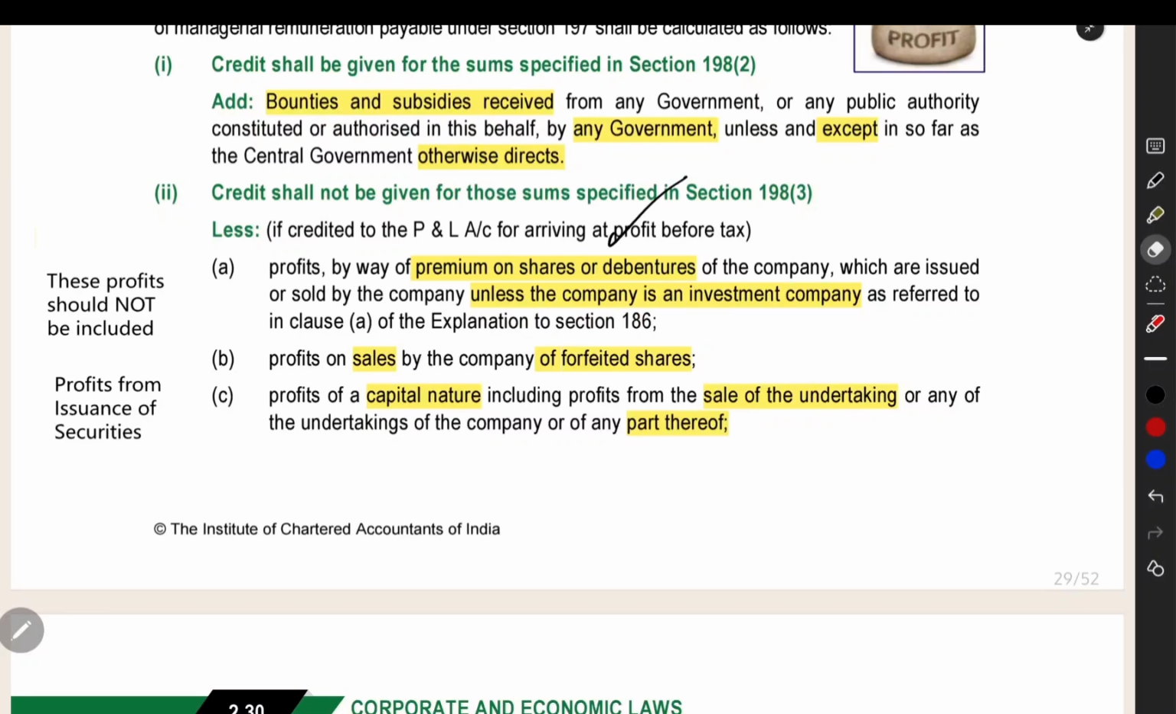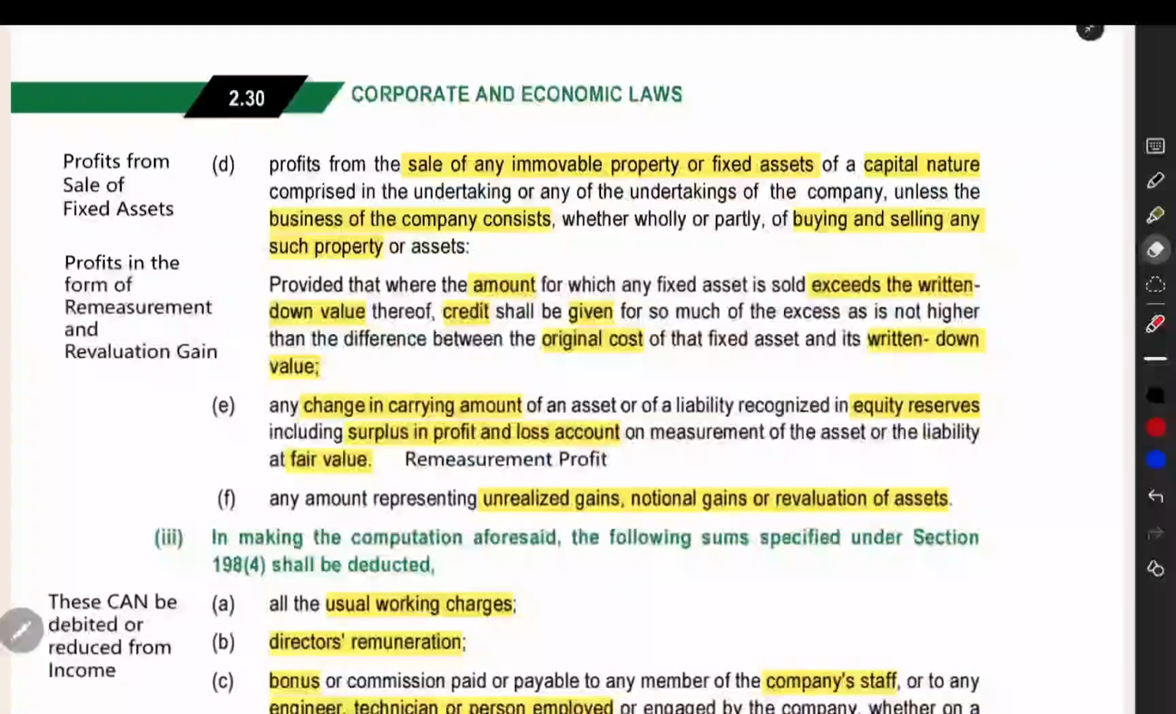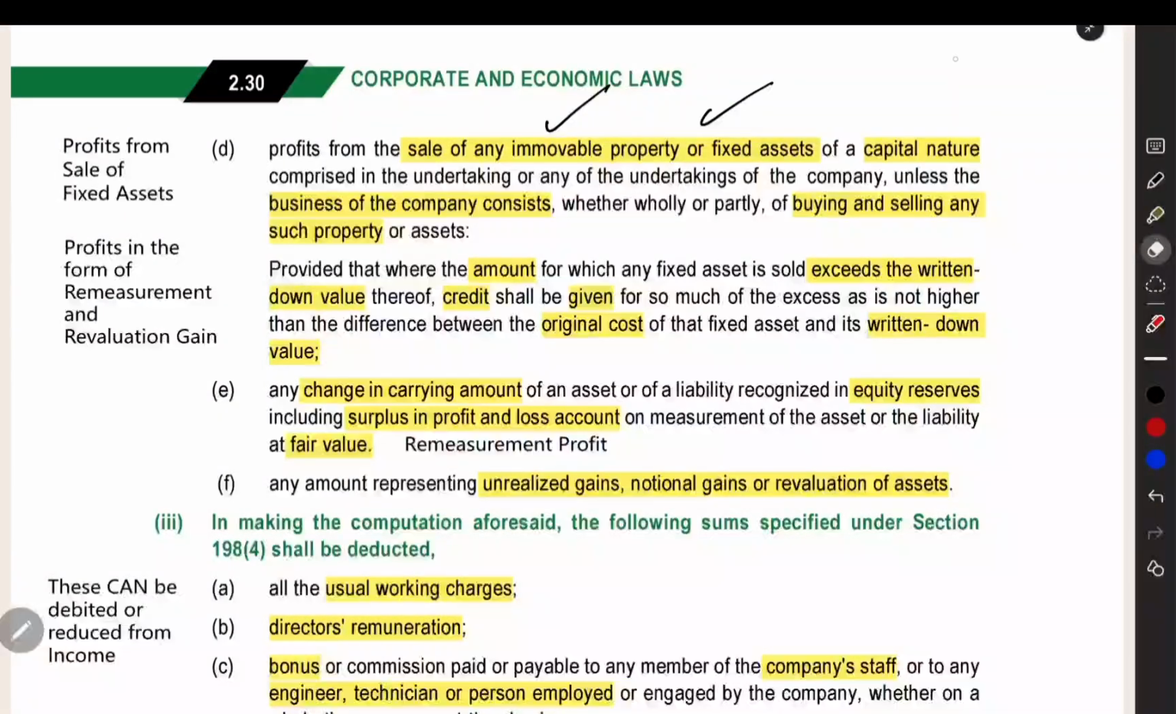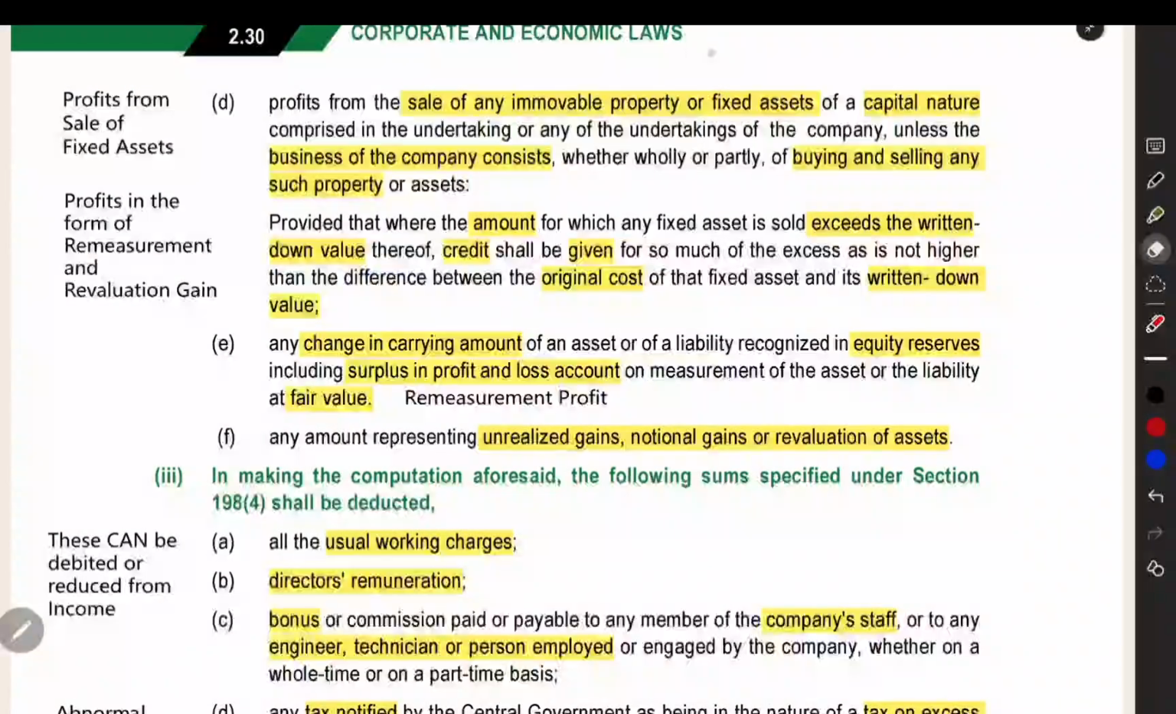Like premium on share debenture, forfeited shares you are forfeiting and on that you are getting some profit, some capital nature profit, like sale of undertaking, a substantial part of business you are selling and out of that you are getting a profit. And then sale of immovable property, fixed asset, that you will not get. And then if you are getting any revaluation gain, notional gain, unrealized gain, all that will not be included in the net profit for director remuneration.